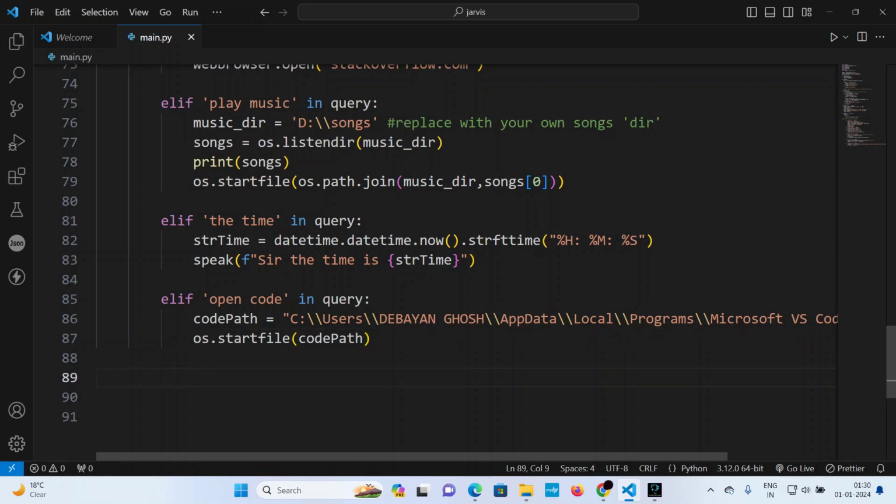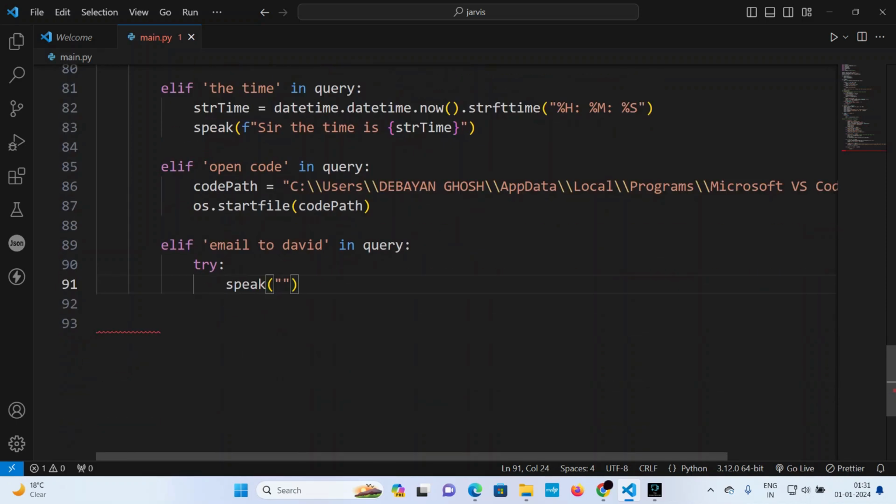I have set up the module for sending the mail, but I had not sent it. So elif, if I say email to Bayan, let's make it. Basically, I think it will not pronounce my name, so let's give it David. Actually, it cannot pronounce Debian properly. Poor name for a computer. So try. At first, it will try to speak what should be the content of the mail.